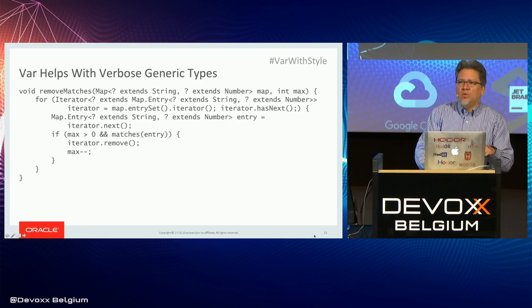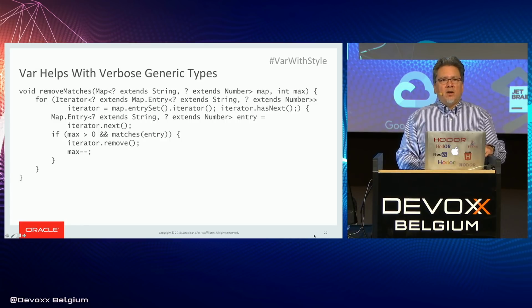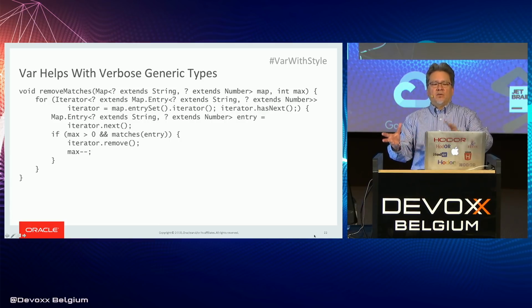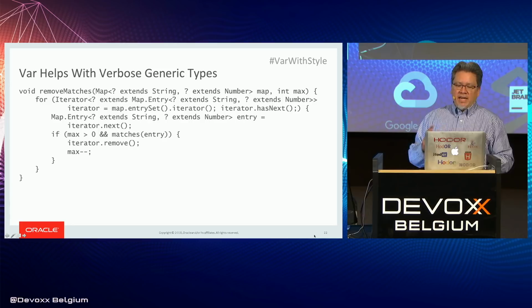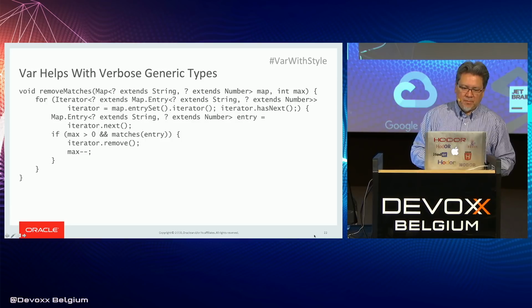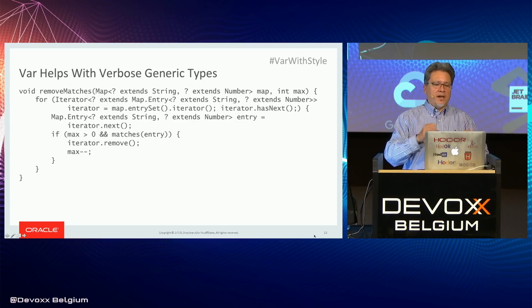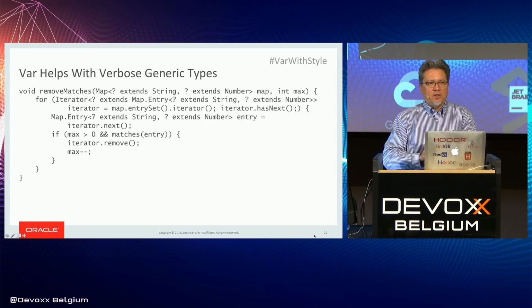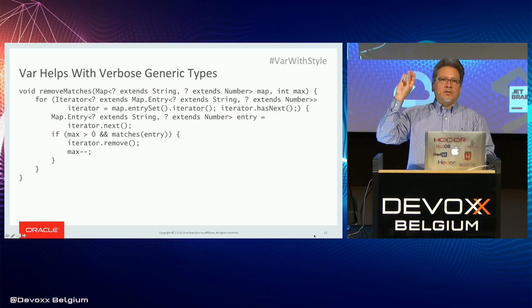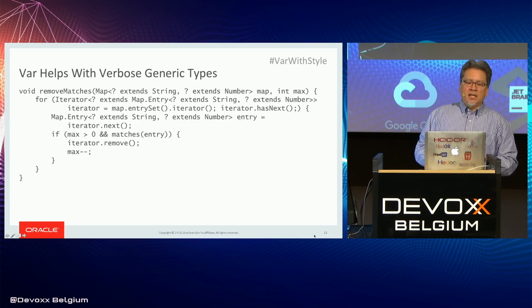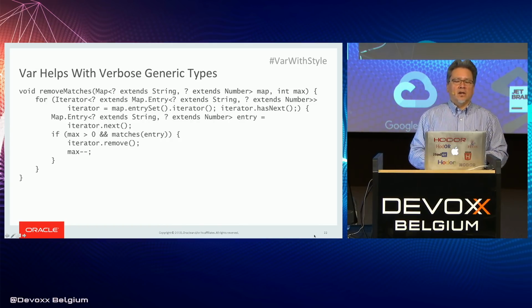So in this case, we need to iterate over the map, but we need to use the explicit iterator form because we're going to be removing things from the map. And so what we need to do is grab an iterator over the map's entry set and then write a conventional for loop as opposed to a for each loop. And then get the next entry out of there and then do something with it. Okay, in the conventional for loop, there's the initializer declaration, there is the termination condition, and then there's the increment. Can you see where these are in this code?